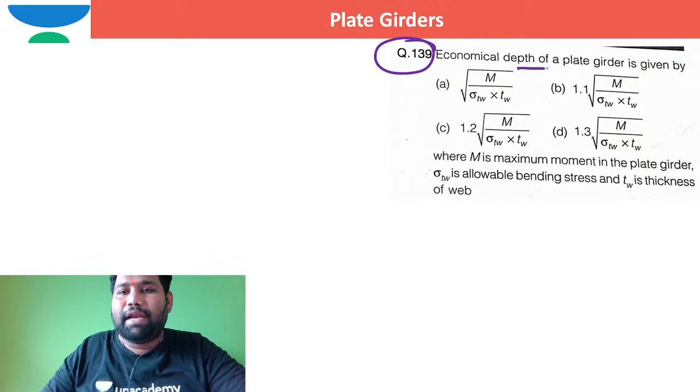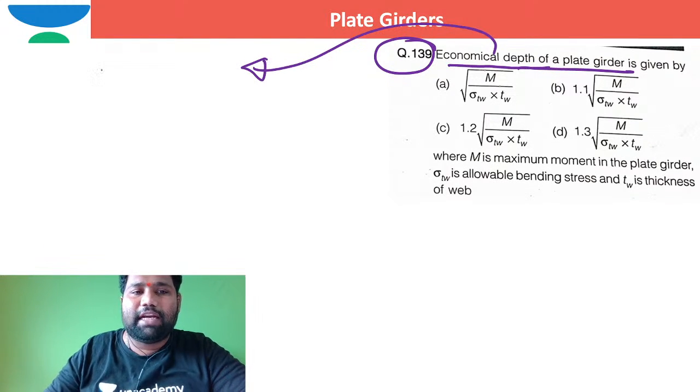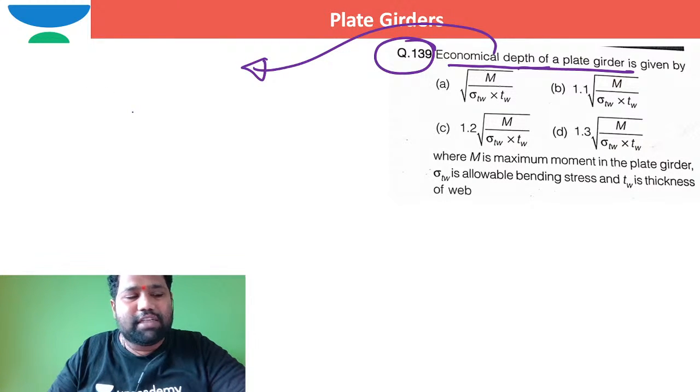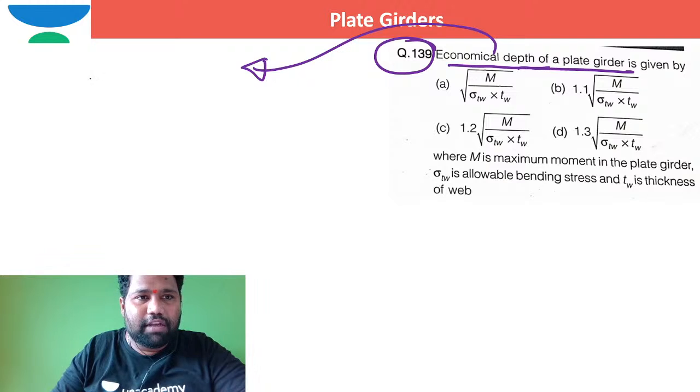Economical depth of plate girder. So what do you mean by economical depth of the plate girder? If you provide the economical depth of the plate girder, then the cross sectional area of the girder will be less. So obviously it will result in least weight.